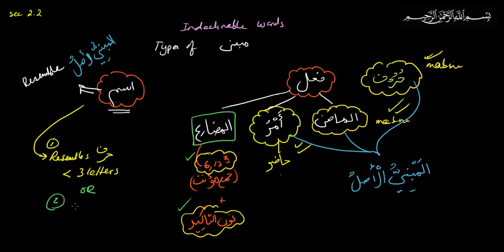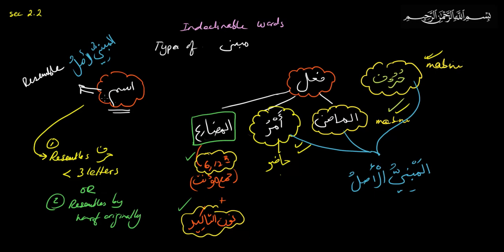Number two, it resembles a harf by having a harf in the word originally. For example, ahada ashara. Ahada ashara used to be ahadun wa asharun, but it was contracted. The harf was removed, so it had a harf originally.